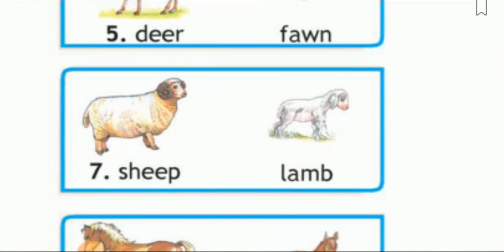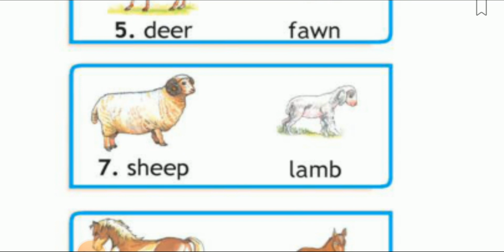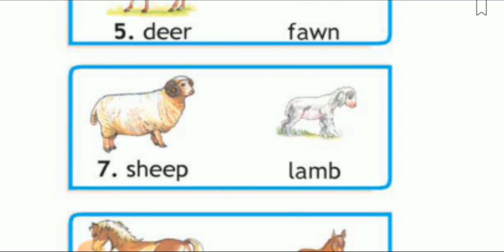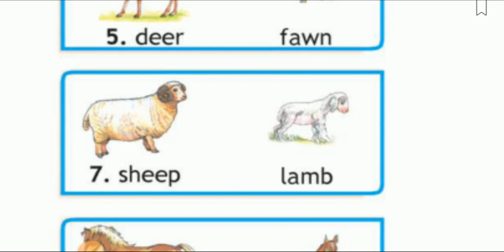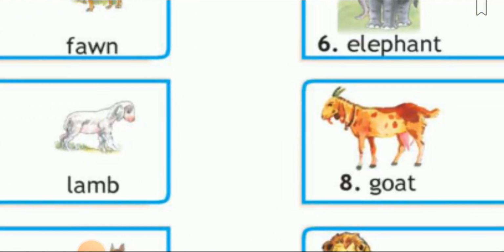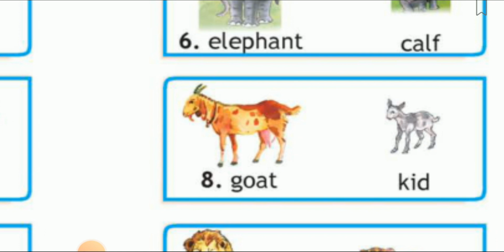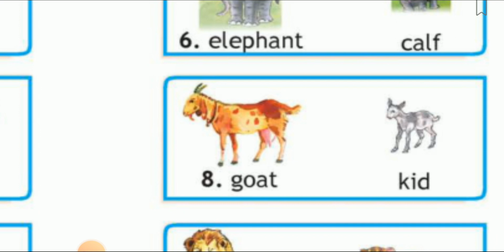Next is sheep. Sheep and the baby is lamb. Lamb. Next is goat. Goat and the baby of goat is called kid. Kid.